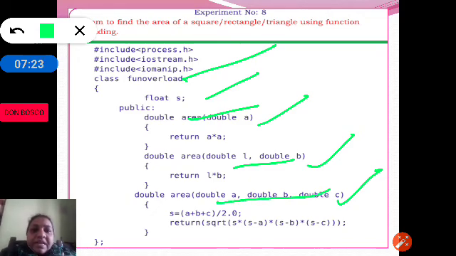First we will calculate the area of a square, second the area of a rectangle, third the area of a triangle. To calculate the area of a square, only one side is required because all the sides are equal. To find the area of a rectangle, we require length and breadth. To calculate the area of a triangle, we require three sides.